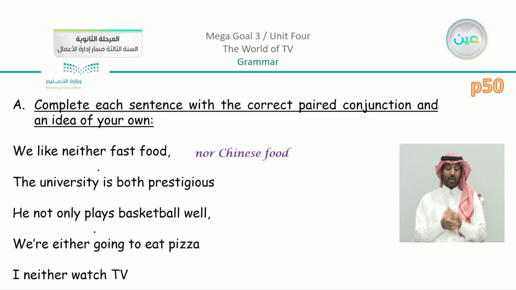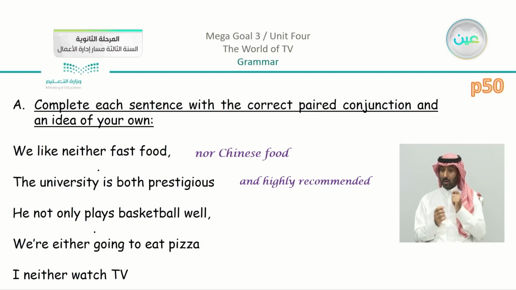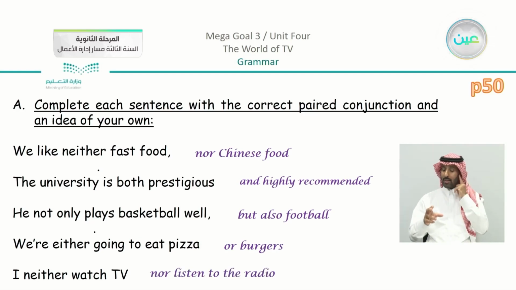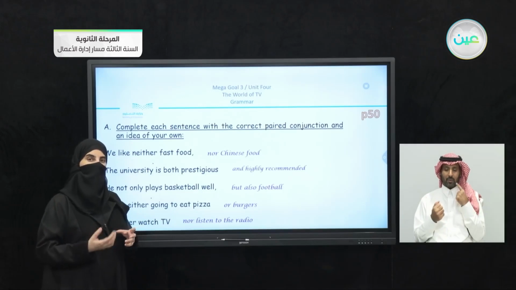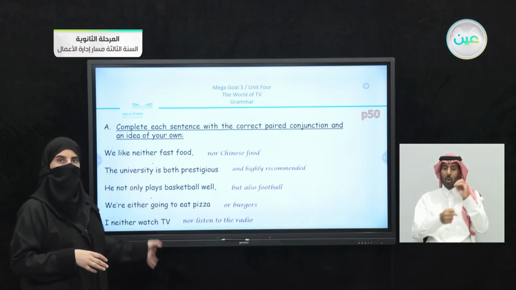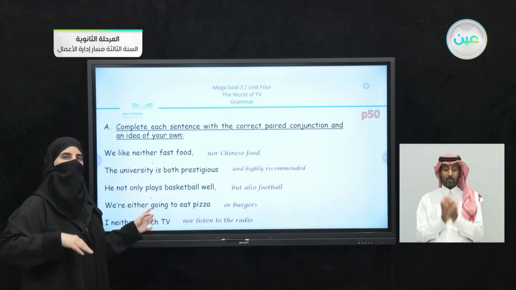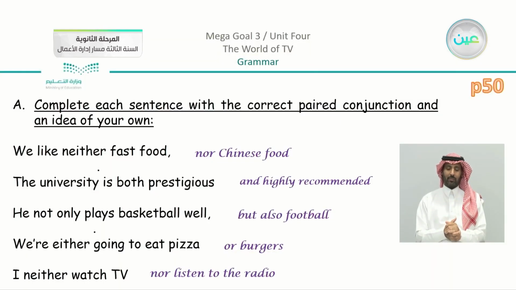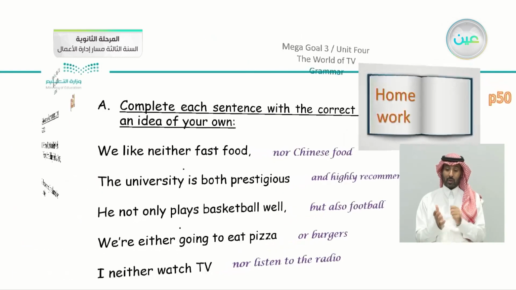The university is both prestigious and highly recommended. He not only plays basketball well, but also football. We're either going to eat pizza or burgers. I neither watch TV nor listen to the radio. Now, actually, this exercise is very enjoyable and easy to apply because you do have the first part of the conjunction already applied in the sentences, as we can see that they are in the book. So you're going to just add the second part of the paired conjunction and complete your sentence. So this is going to be homework for you to complete.